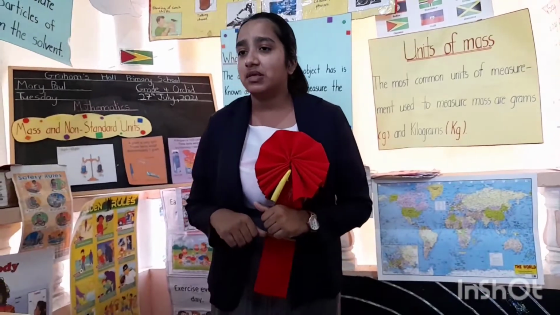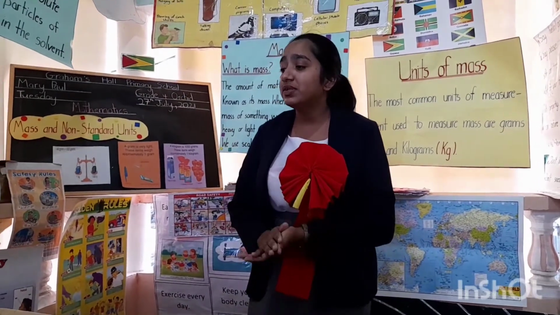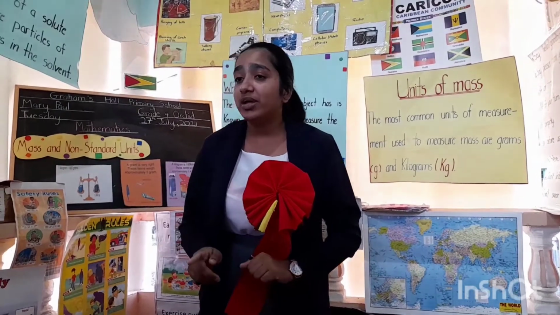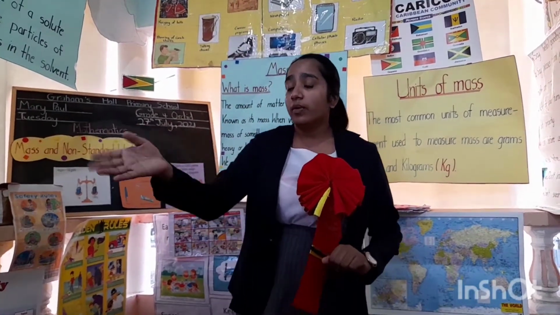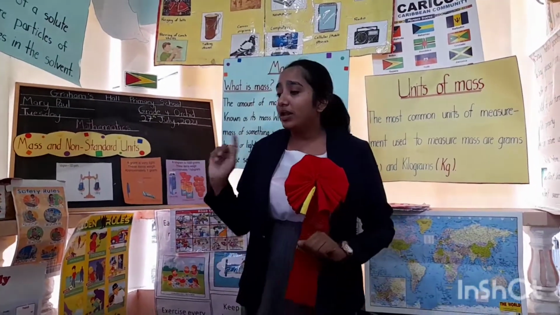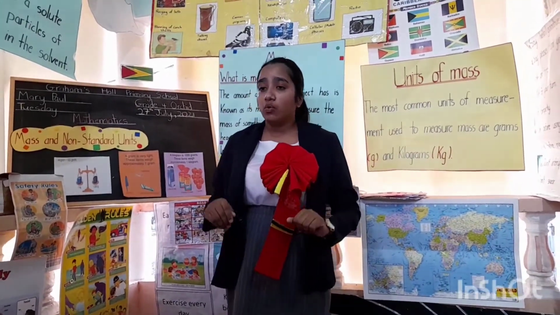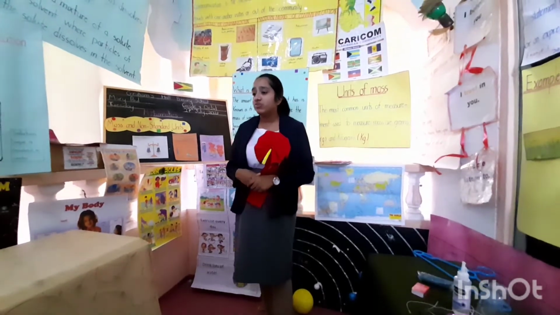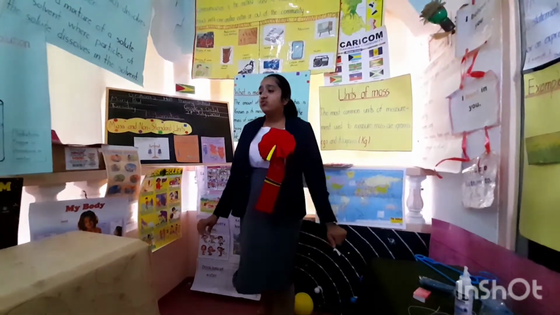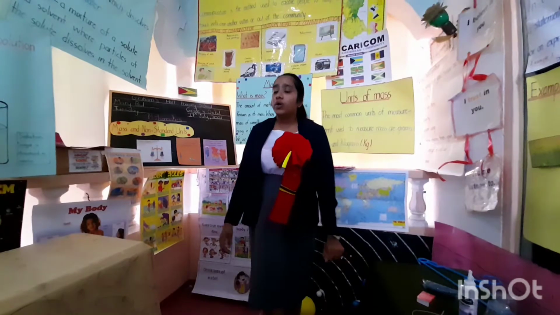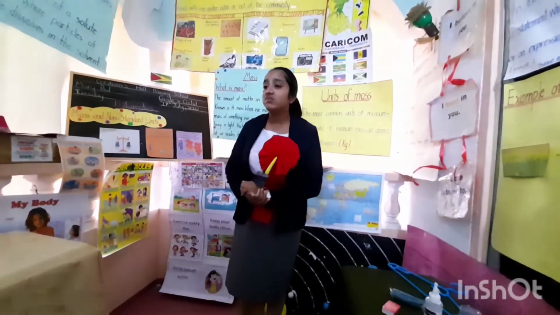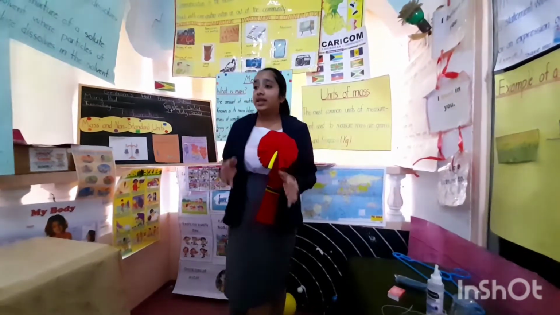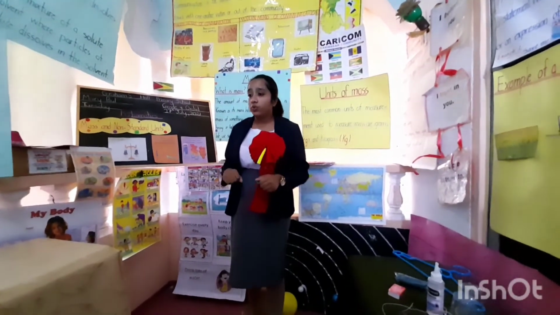Very good, Britancy. Okay class, now from the activities that we would have done, can you list one light object that you would have recorded? Go ahead, Sarah. Sarah said one light object was the feather. Okay, what's another heavy object obtained from your result? Go ahead, Chelsea. Chelsea said the paste bottle. Okay, class. Give yourselves a round of applause. Very well done. Okay, class. Now we'll look at the video on light and heavy objects to conclude our lesson.